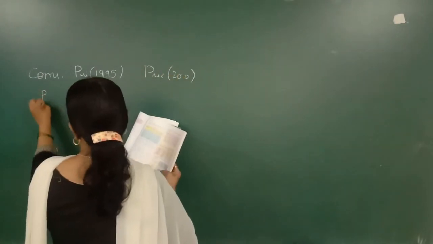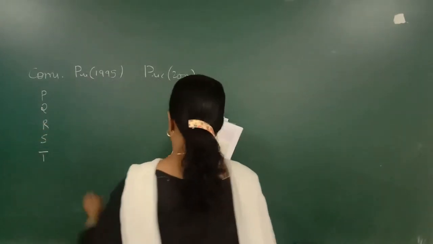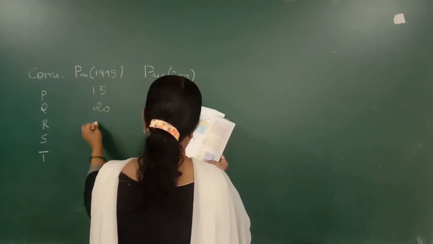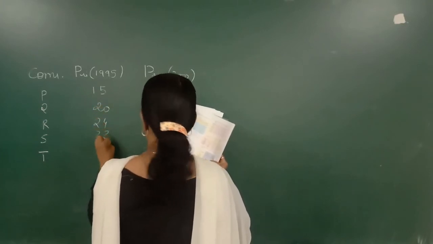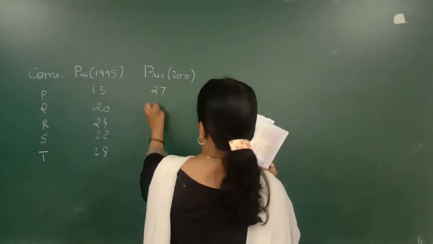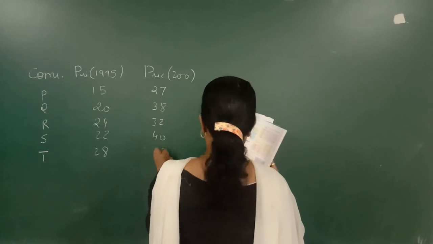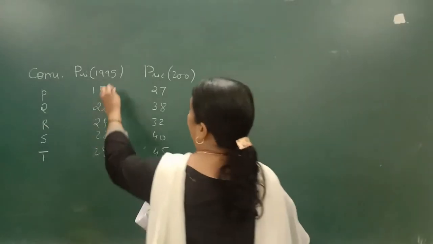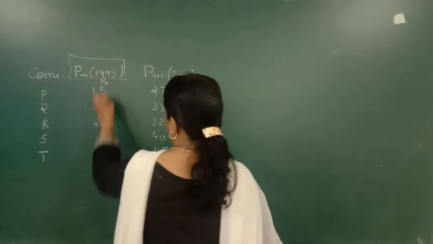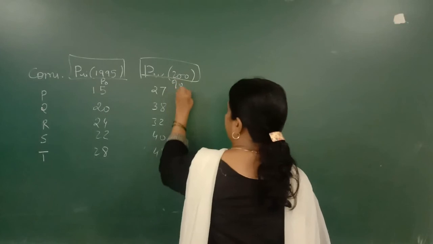Commodities are P, Q, R, S, T. In 1995 the prices are 15 rupees, 20, 24, 22, 28, and in 2000 they are 27, 38, 32, 40. We have to take 1995 as the base year, so all these values will be P0. We have to take 2000 as the current year, so this will be P1.